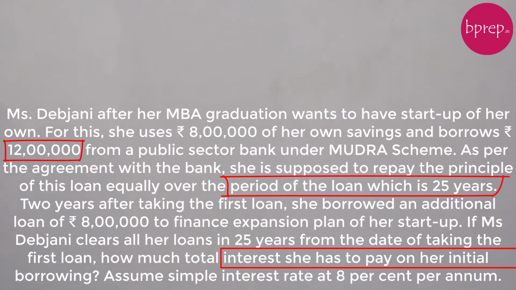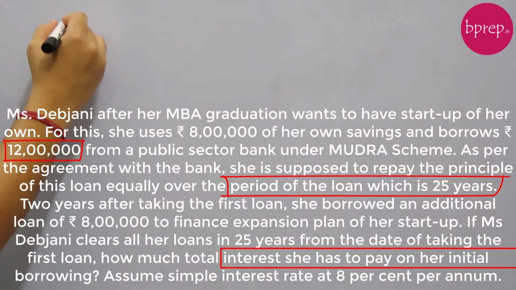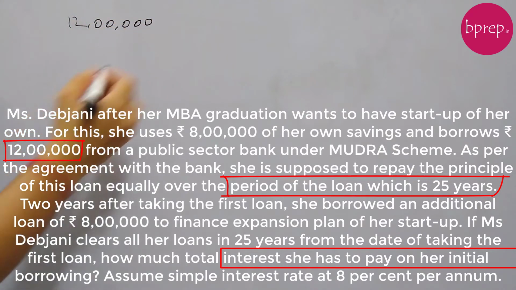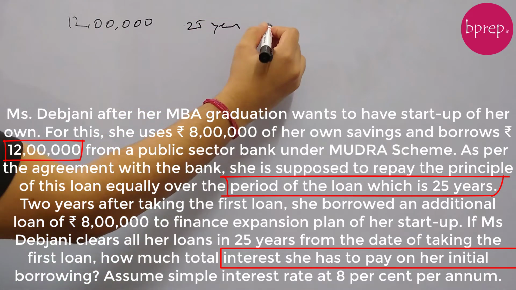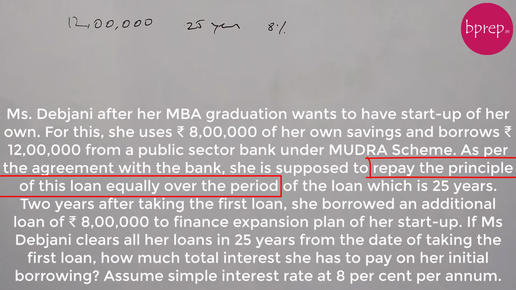So the first piece of information is she is taking a loan of 12 lakhs, so let's write 12,00,000. This is the total loan amount for 25 years at the rate of 8% interest. One thing clearly mentioned in the question, and we should not get confused, is that she is repaying the principal amount equally.